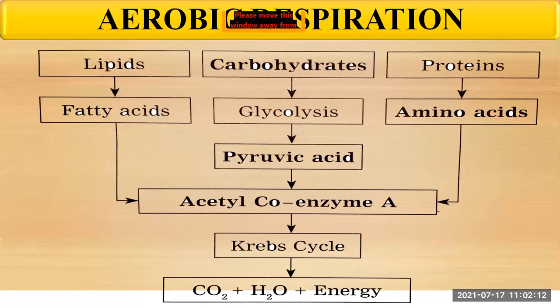Okay, what happens here? The carbohydrates like glucose are oxidized and converted to pyruvic acid, and this pyruvic acid is further converted into acetyl coenzyme A, and this acetyl coenzyme A is oxidized through the Krebs cycle, and the molecules of NADH2 produced during this oxidation go through the electron transfer chain reaction, and then finally there is the release of energy.